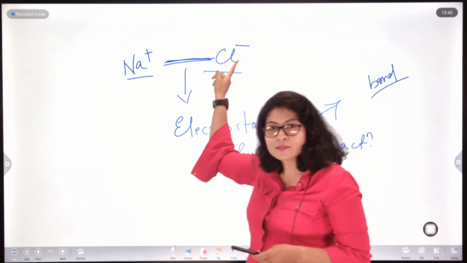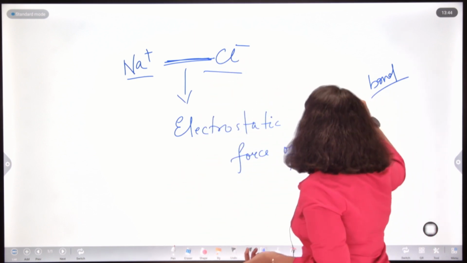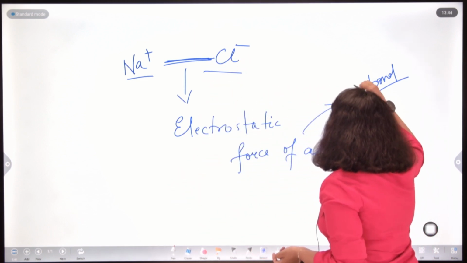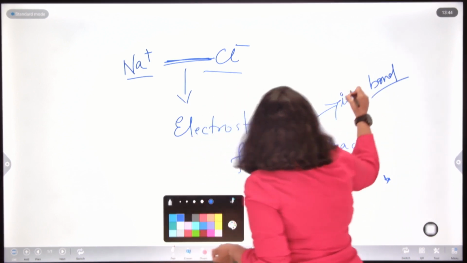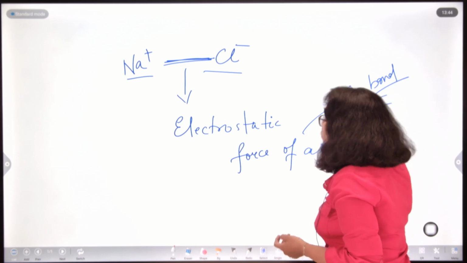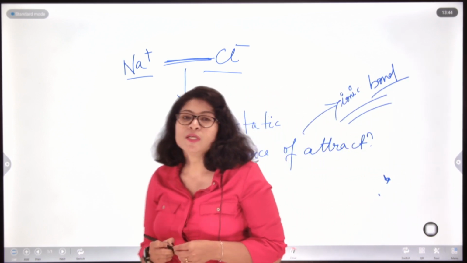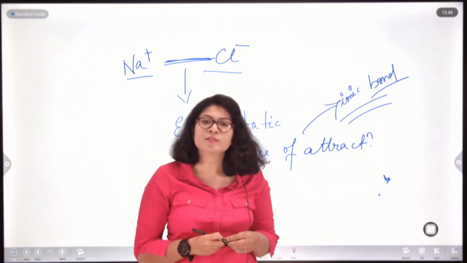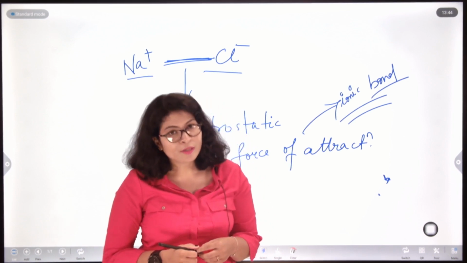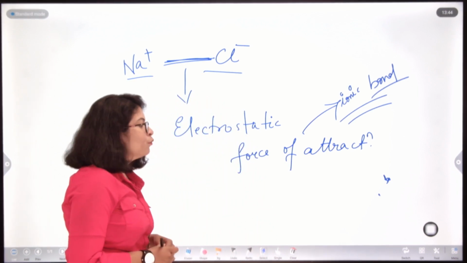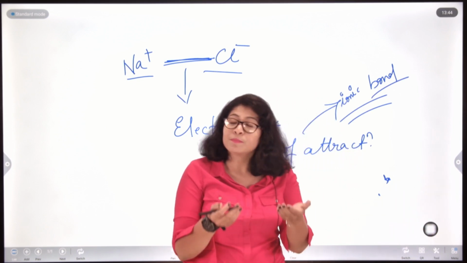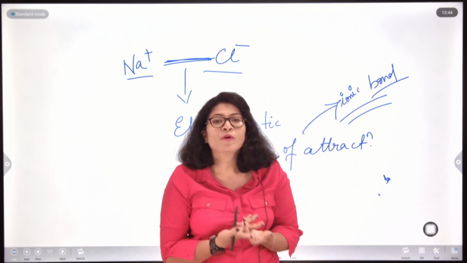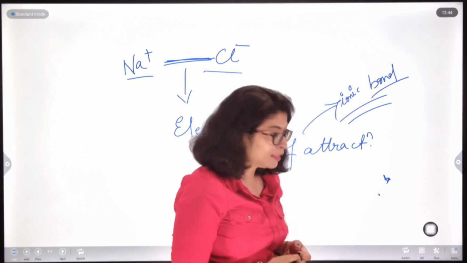Two ions. Therefore, it is called ionic bond. The force of attraction between two oppositely charged ions is called ionic bond. So, now we will see what is an ionic bond and what are the properties of a compound formed by ionic bonding.